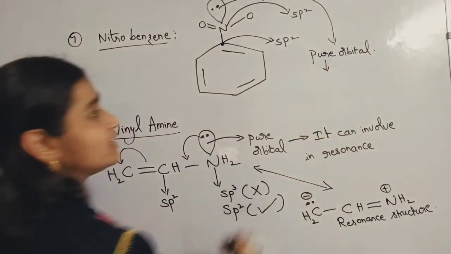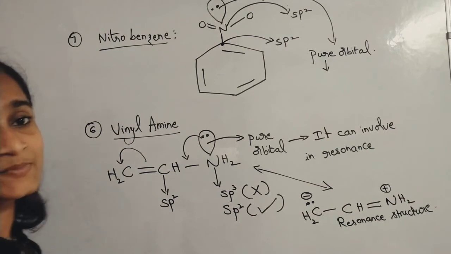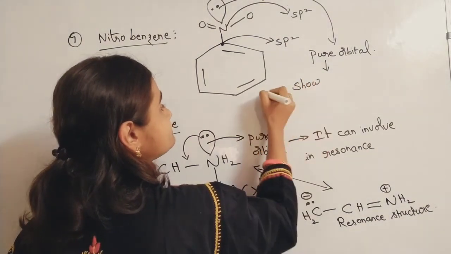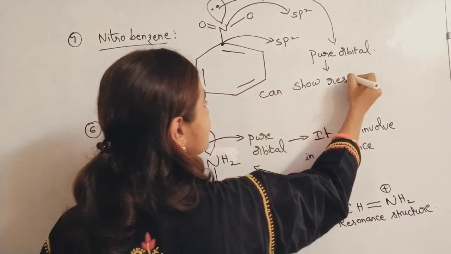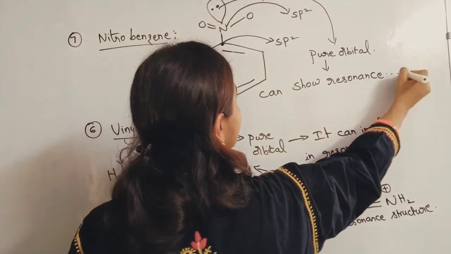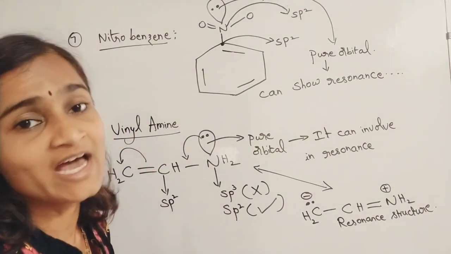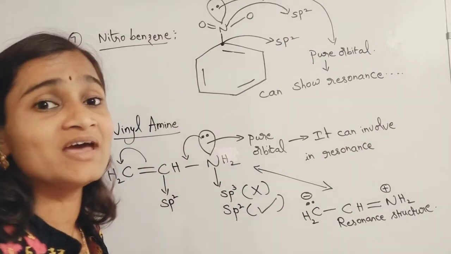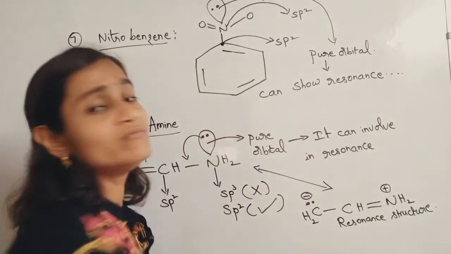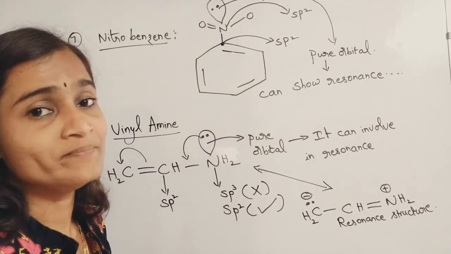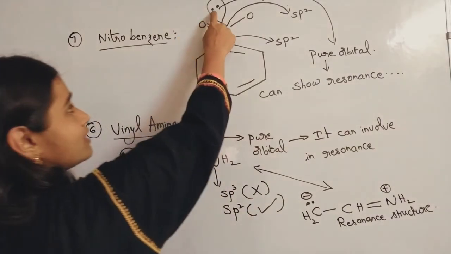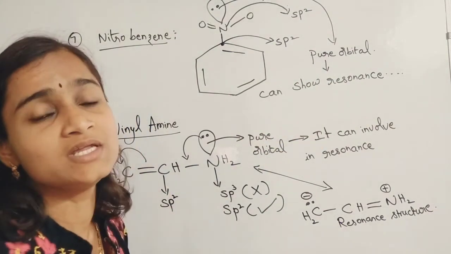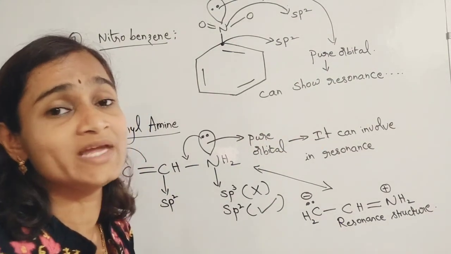If the electron pair is present in a pure orbital, then it can show resonance. If the resonance possibility is there, then why would that electron pair be involved in hybridization? Resonance gives more stability to that compound than hybridization, so it will show first preference to resonance only. So the electron pair present in the pure orbital can undergo resonance, and you will get a greater number of resonance structures also.